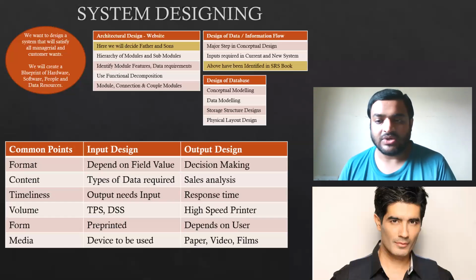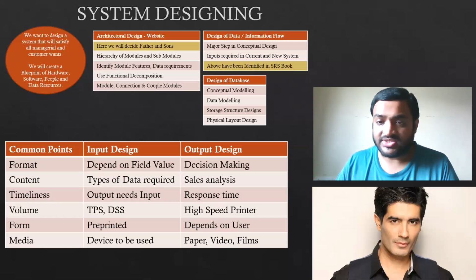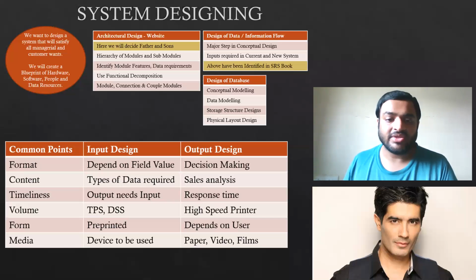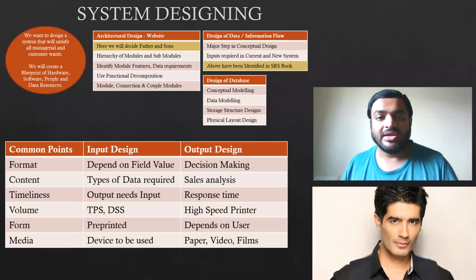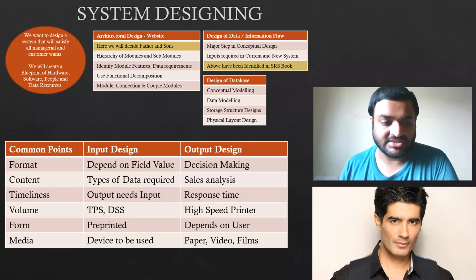Okay, fine. Now let's see how to design an output. Again, the format of the output should help you to make decisions. Like when you see the admit card, it must be in such a format that you can understand that I have to go to this venue on this date at this timing if I want to attend this paper. It must help you with decision making. It must help you to understand and take decisions.